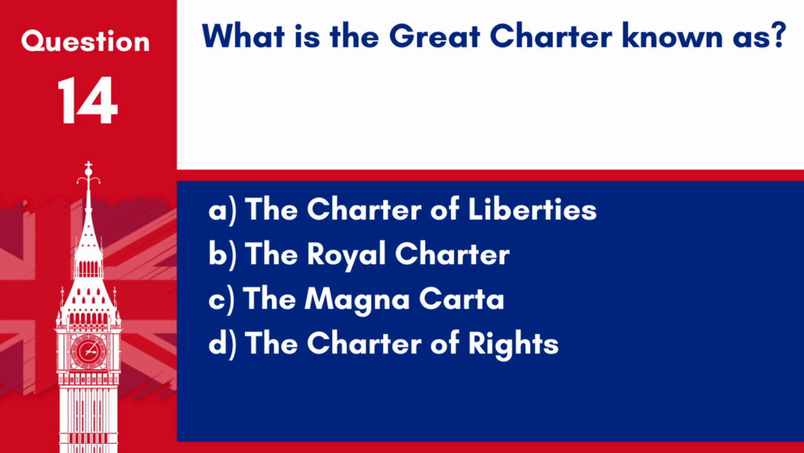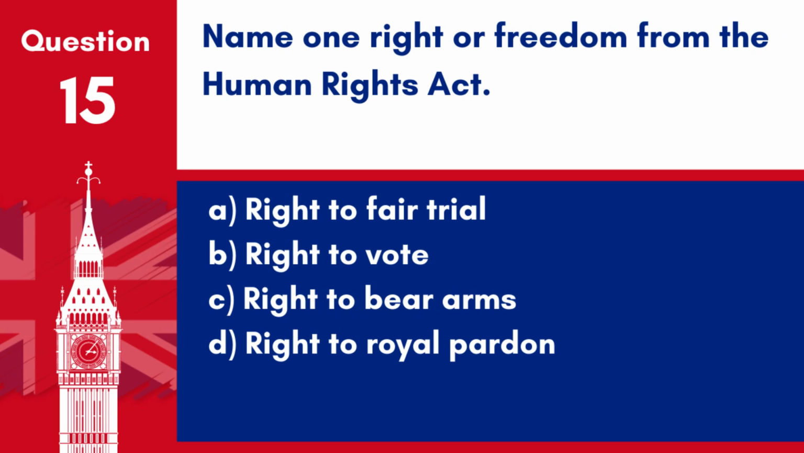Question 14. What is the Great Charter known as? A. The Charter of Liberties. B. The Royal Charter. C. The Magna Carta. D. The Charter of Rights. Answer: C. The Magna Carta. The Great Charter, famously known as the Magna Carta, was a seminal document signed in 1215 that limited the powers of the monarch.